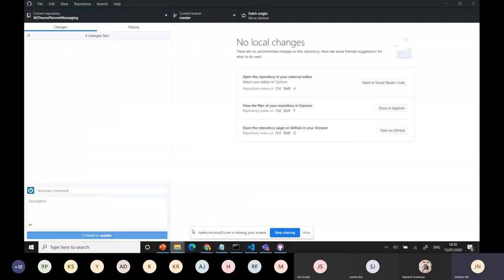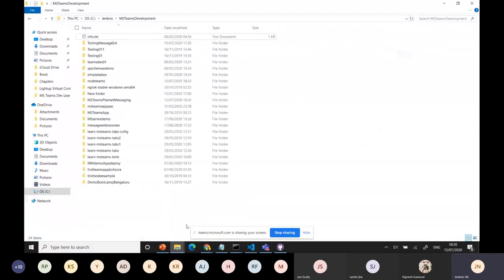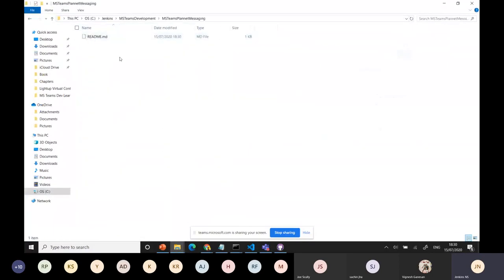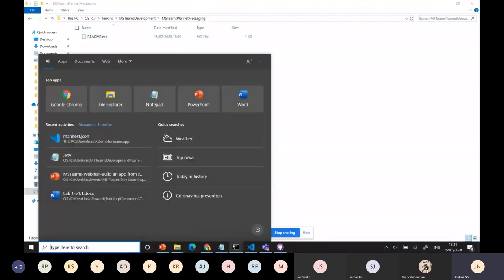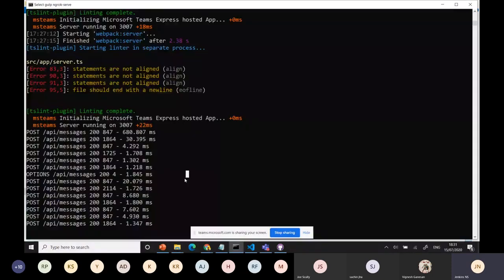I'll go here. I have the folder, right? Now I have the folder planet messaging. It's a readme option. Now what I'll do is go here, and I'll stop these things, not right now. I can see.